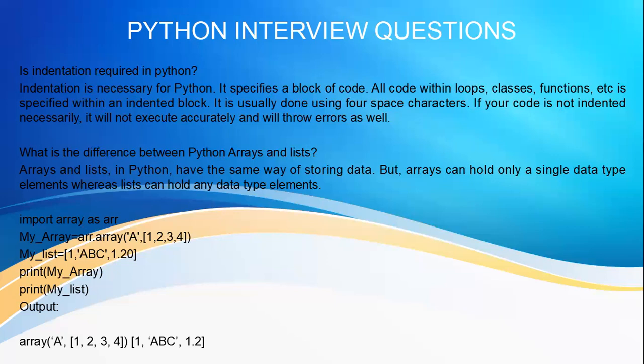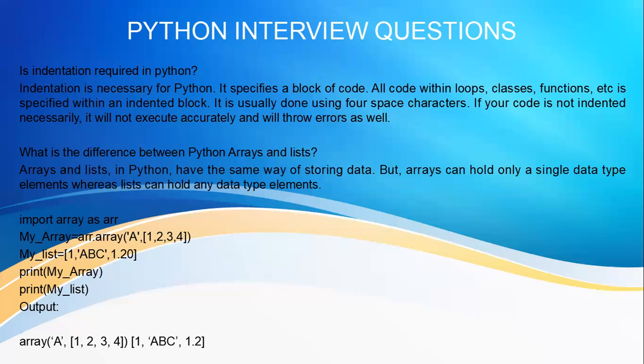Then the next one, what's the difference between Python arrays and lists? So arrays and lists in Python have the same way of storing data, but arrays can hold only a single data type, whereas lists can hold any data type elements.